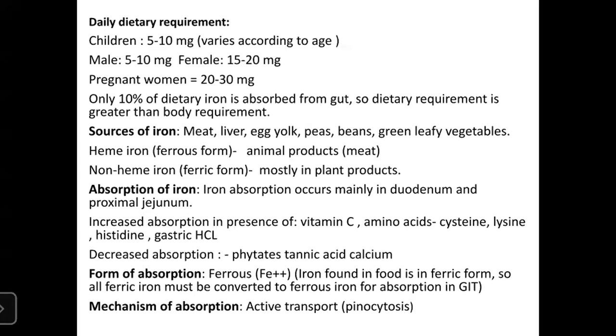There are forms of absorption. The ferrous form is absorbed, but iron is present in ferric form. So all the ferric iron must be converted to ferrous form for absorption in the gastrointestinal tract. The mechanism of absorption is active transport and pinocytosis.